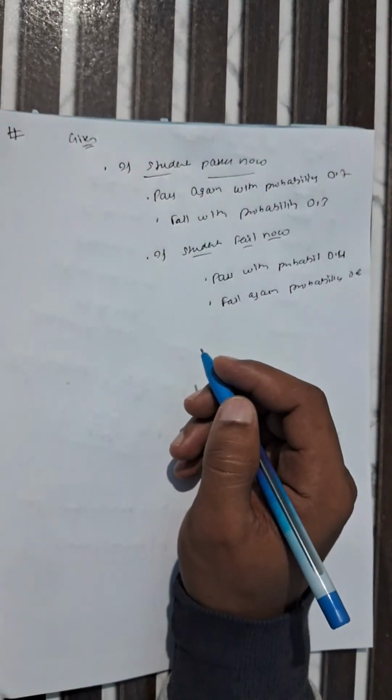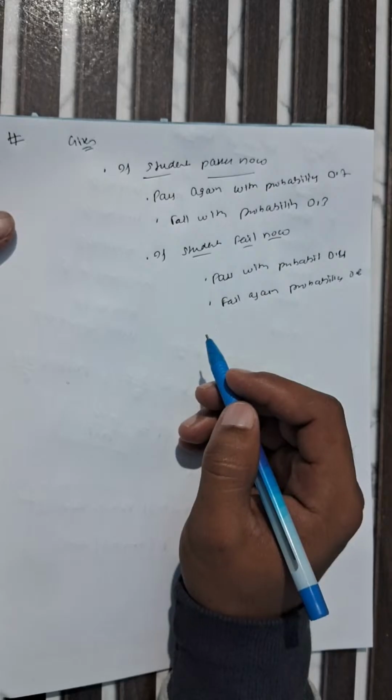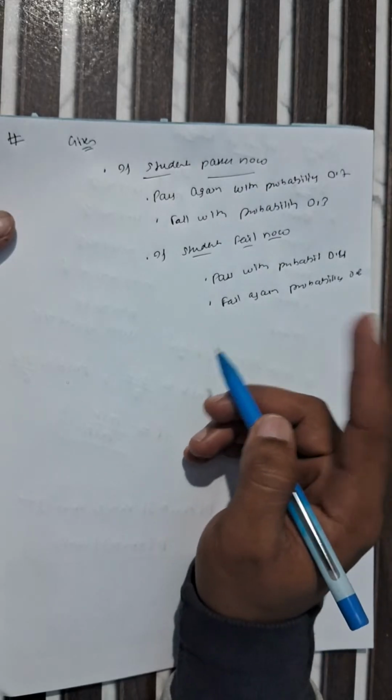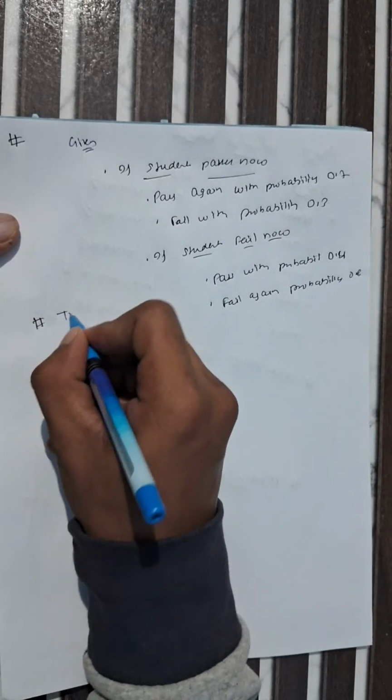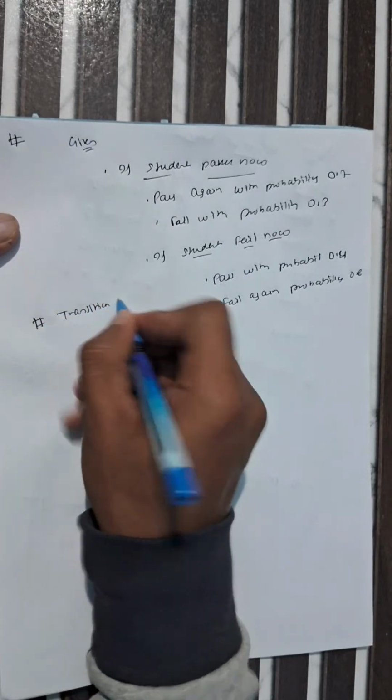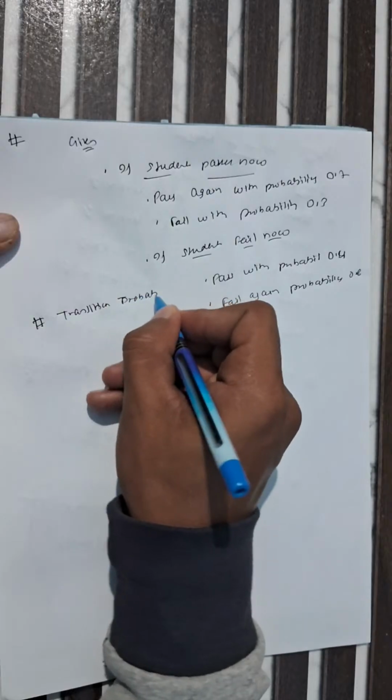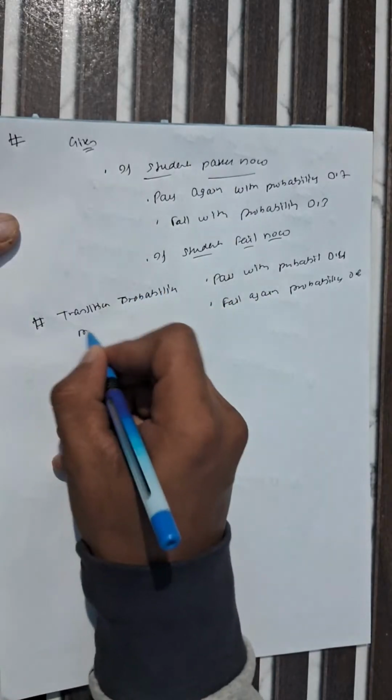So now let's move to the further information given in this question. For this we have to write the transition probability matrix, which is nothing but the TPM. So in a Markov chain we write our transition probability matrix.